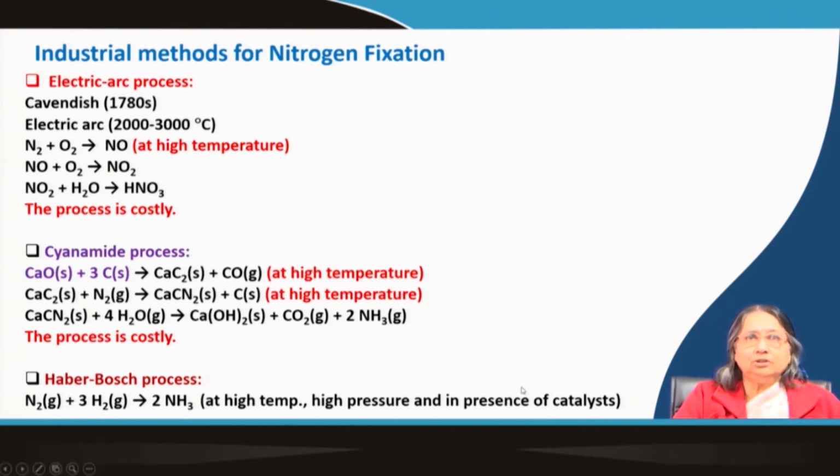This is also not an energy efficient process, but it was so useful and important at that time that Haber got the Nobel Prize, which I also discussed. The yield is also very low here, and a lot of processes have been tried to increase the yield, but still this process got the Nobel Prize.